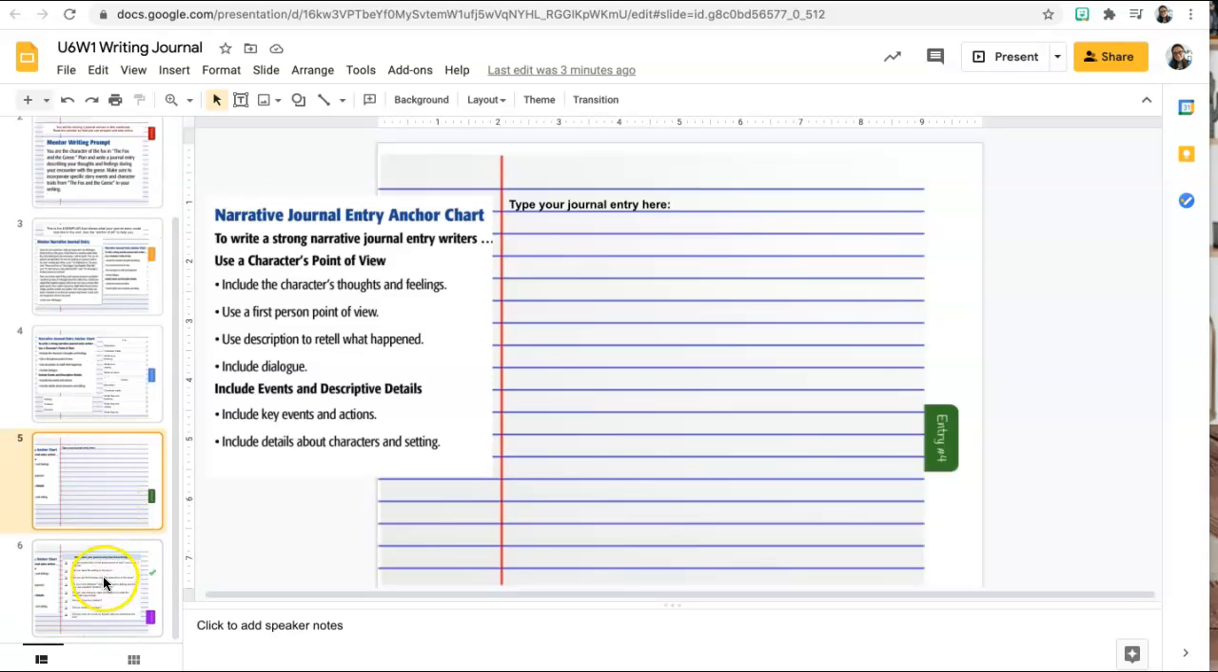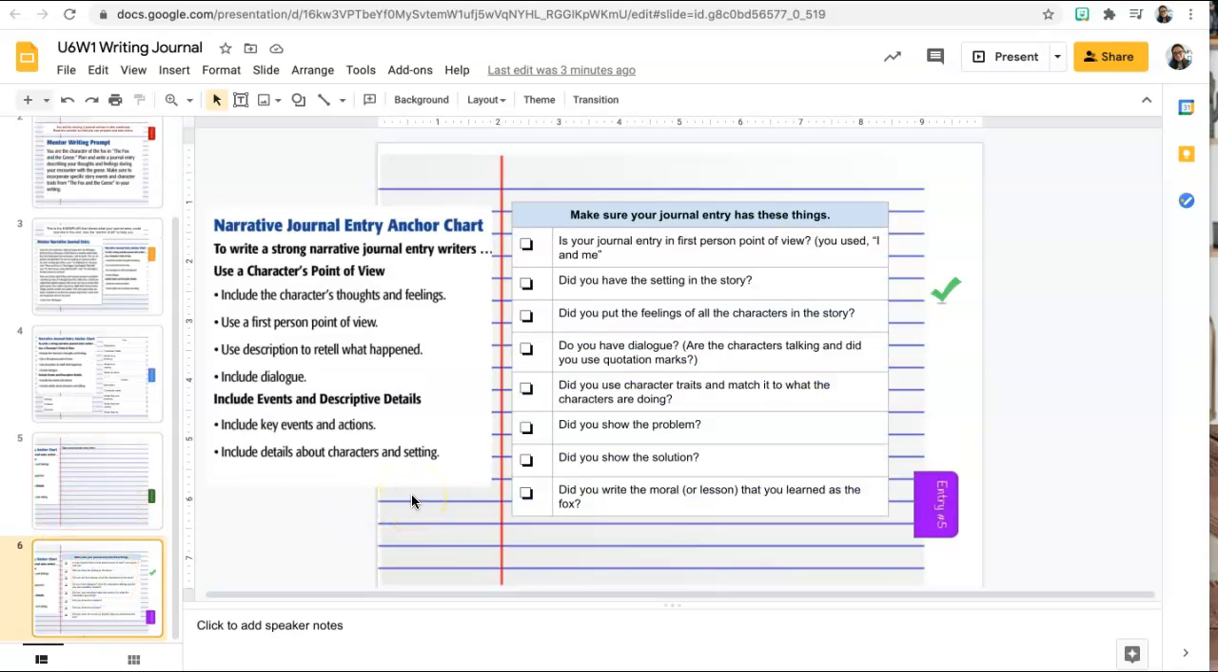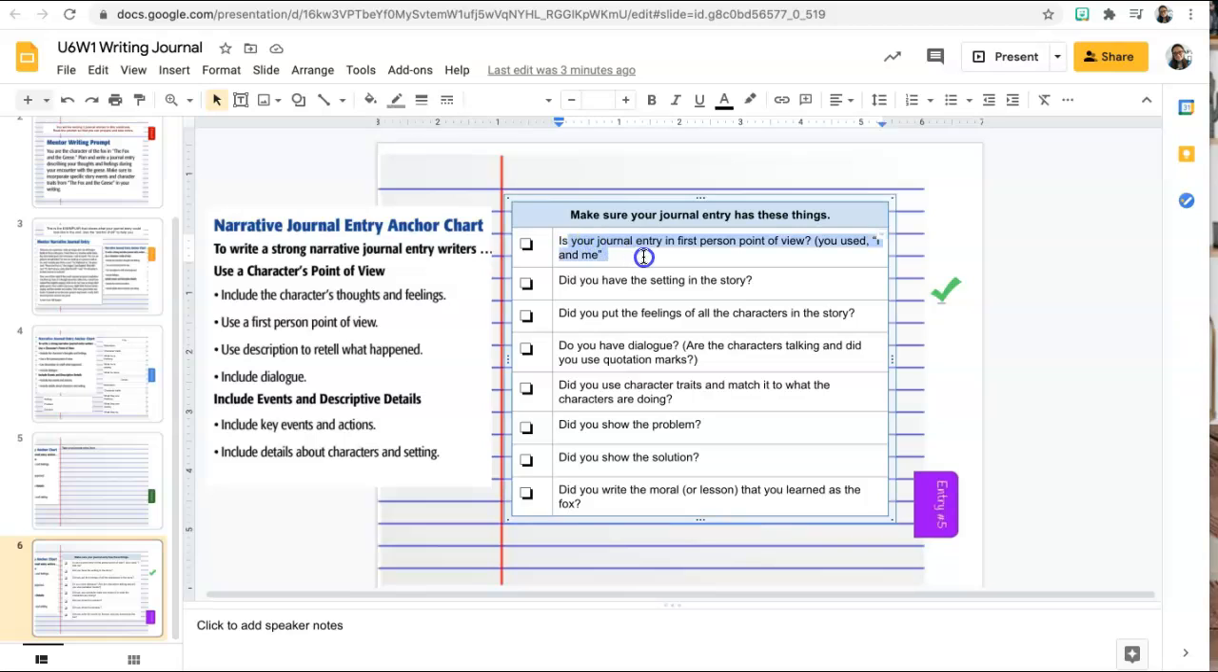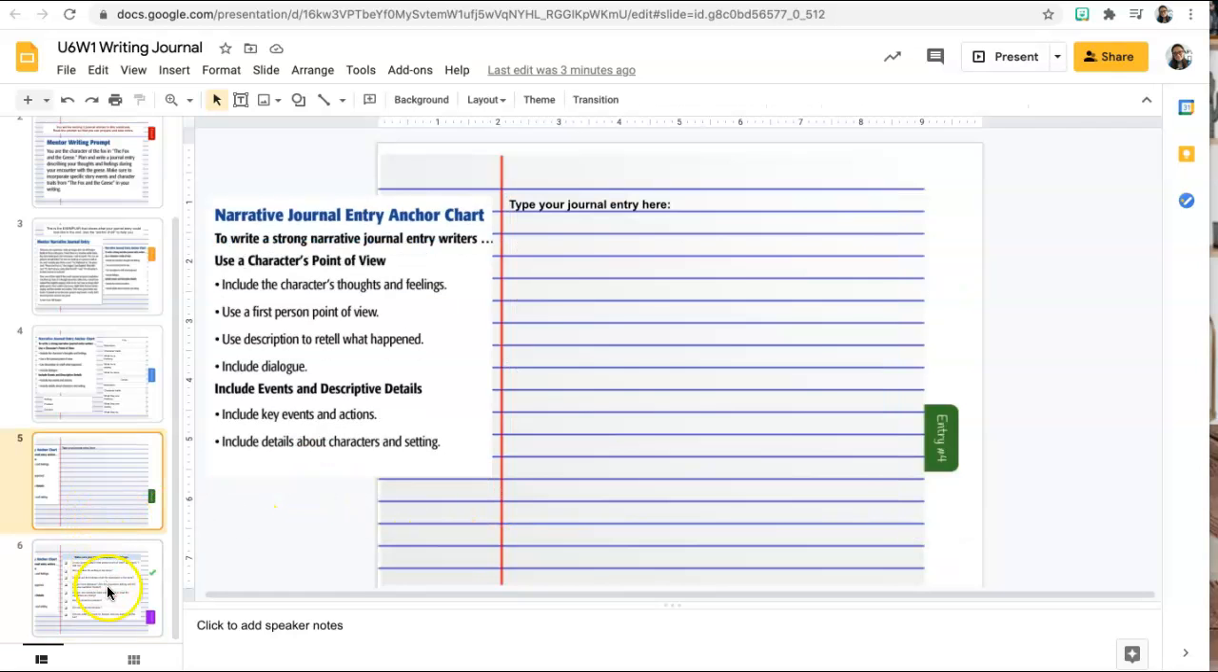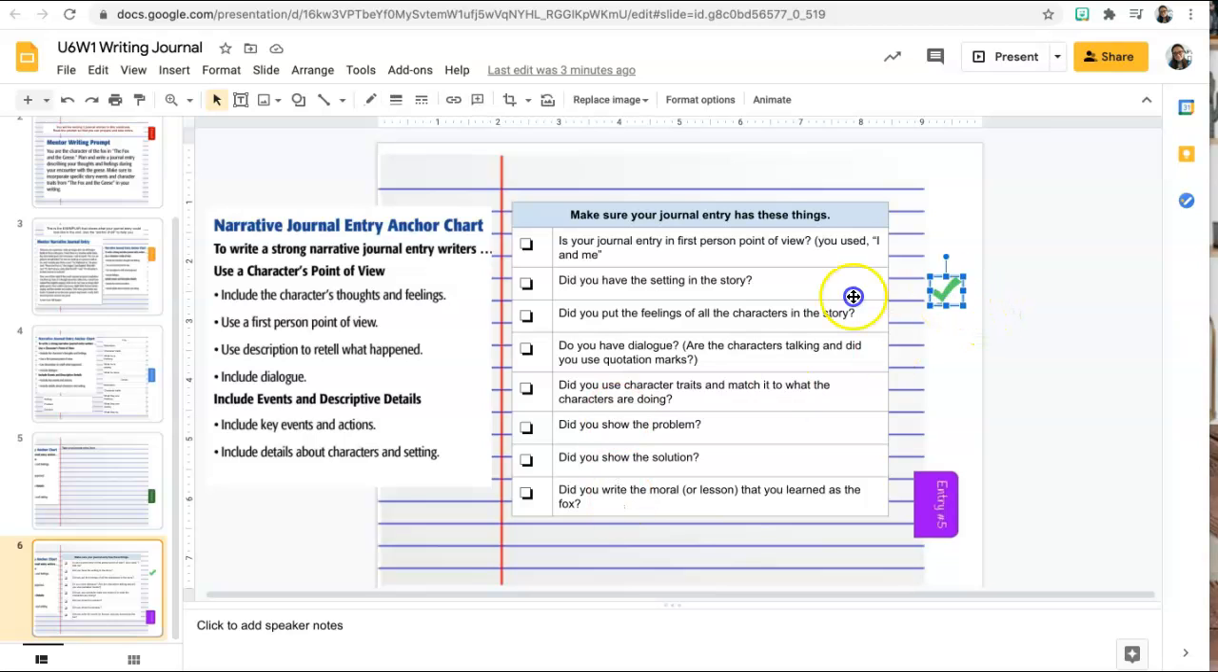Okay? And on the last page is your checklist. After you finish your journal entry on page 5, you're going to use this checklist. Is your journal entry in the first person? You used I and me as the fox. Did you have a setting in the story? You've got to read all that. Go back and check your journal entry to see if you have these things. Once you have it, go ahead and click and drag the check mark into the box. Make sure you try to get as many of those, if not all of those, filled out. Okay? All right. Good luck.